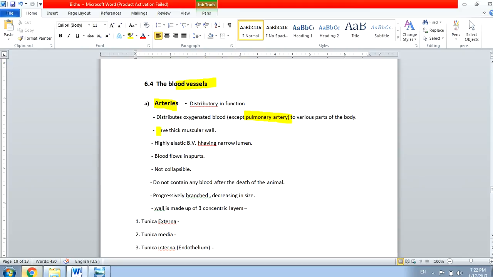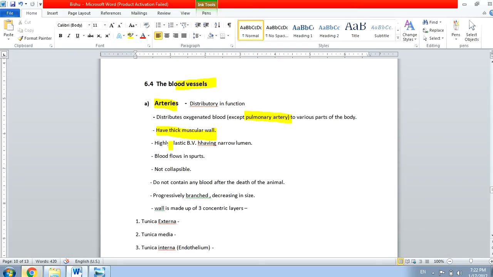Then the arteries have a thick muscular wall. Why? Since these arteries are going to feel the pressure of the heart, because the heart is pushing the blood, the arteries should be able to control the heart pressure.